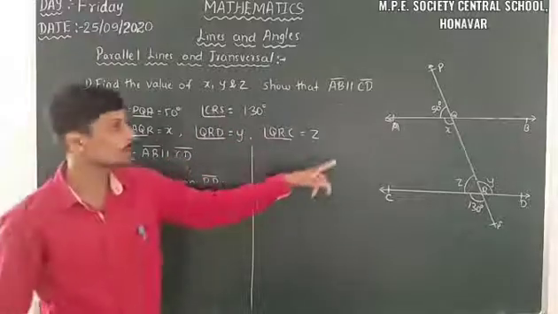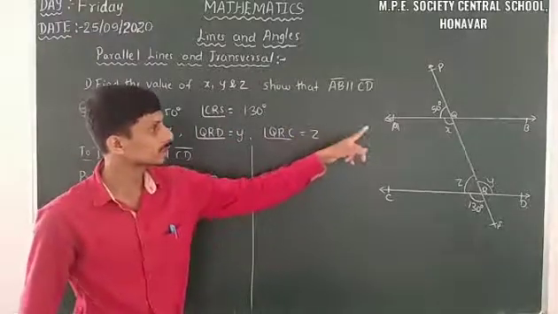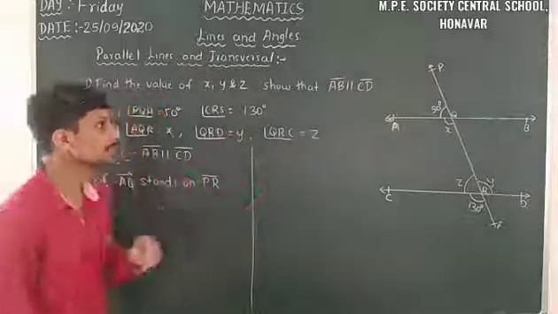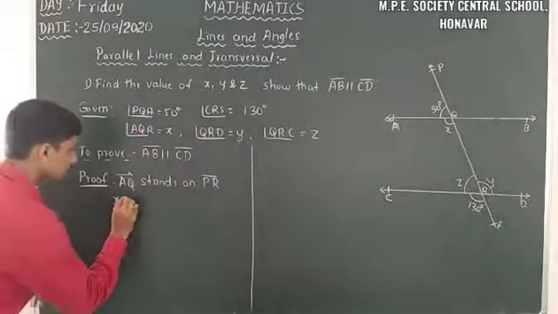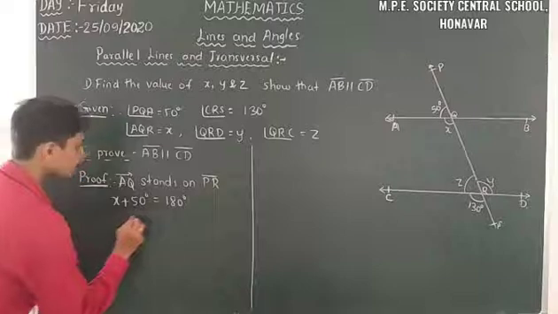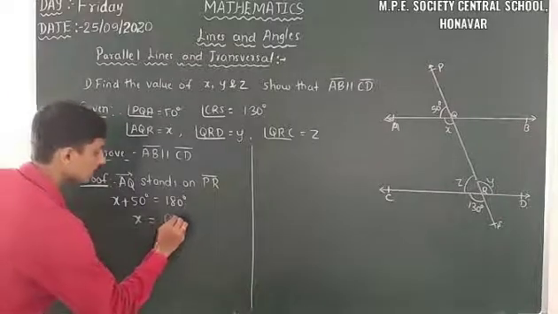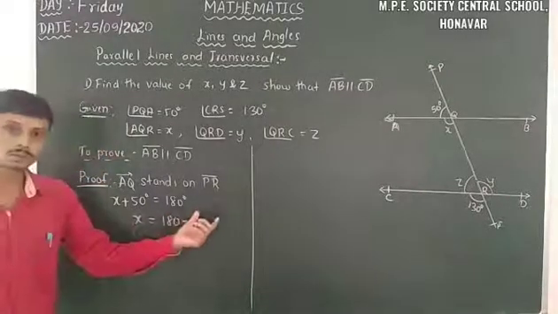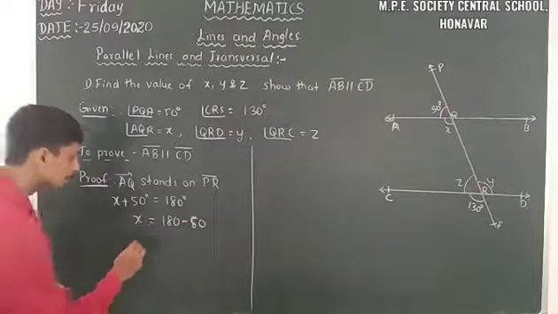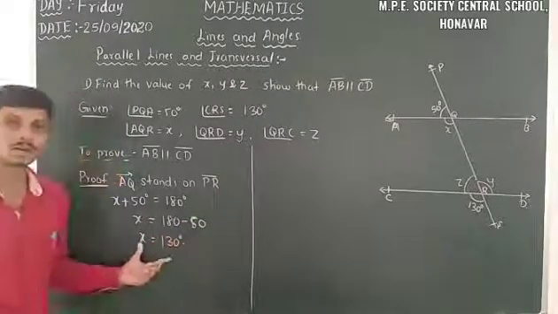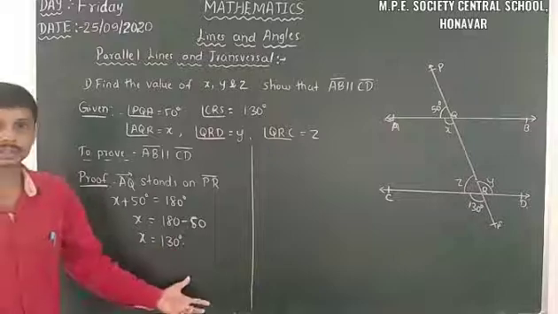The adjacent angles formed, that is PQA plus AQR is equal to 180. That is x plus 50 degree is equal to 180 degree. So x is equal to 180 minus 50. Here I will transpose this 50 to the RHS side, it becomes minus 50. So x is equal to 130 degree.